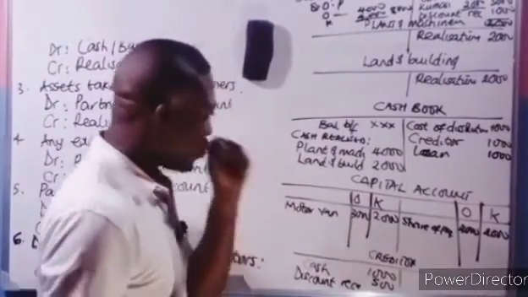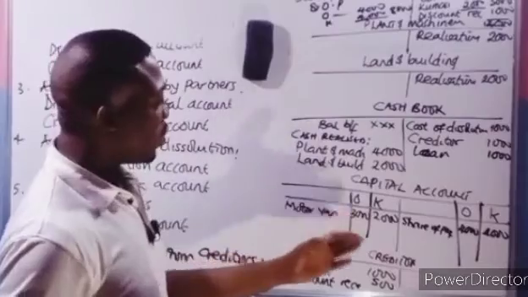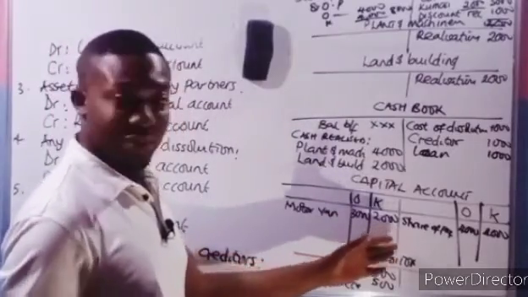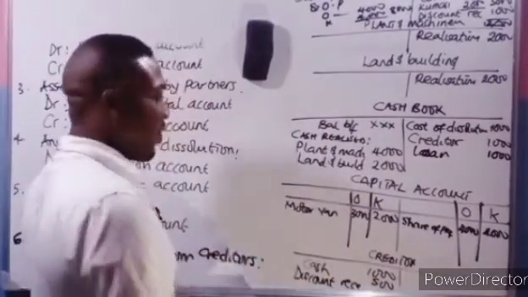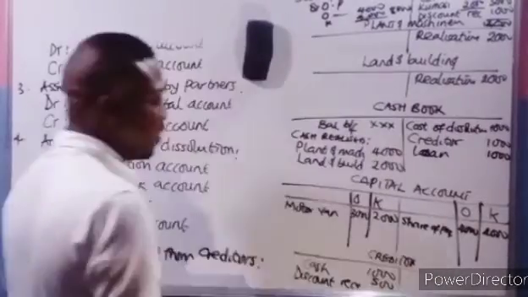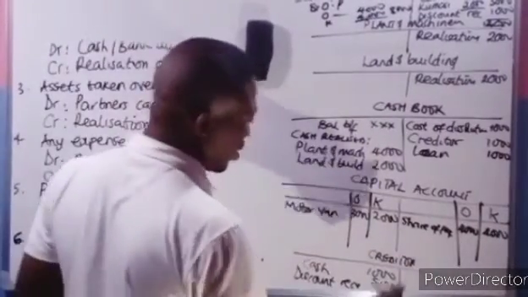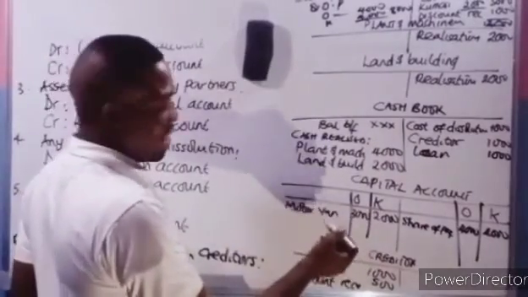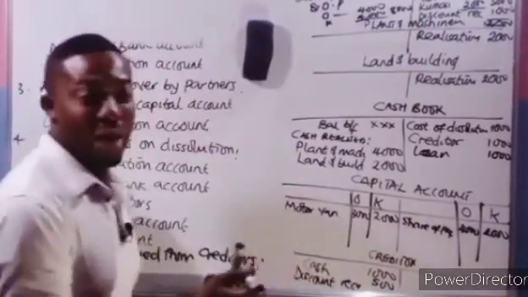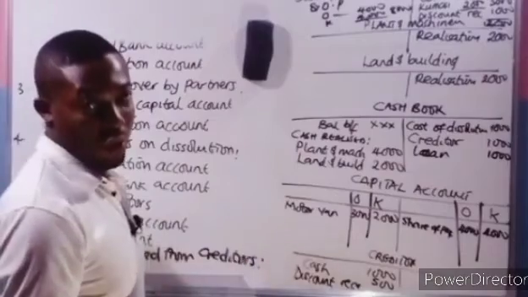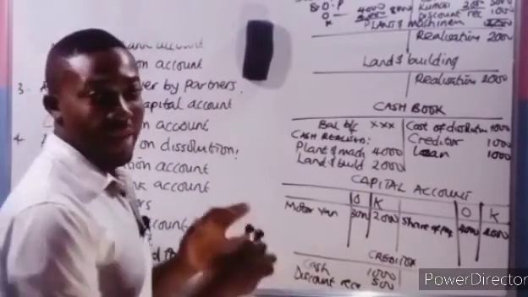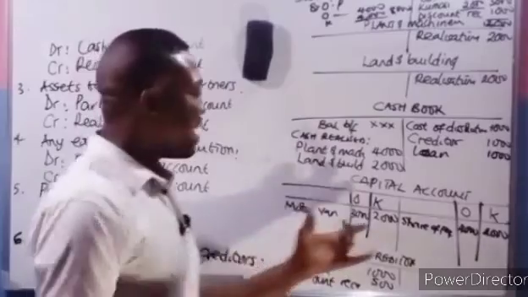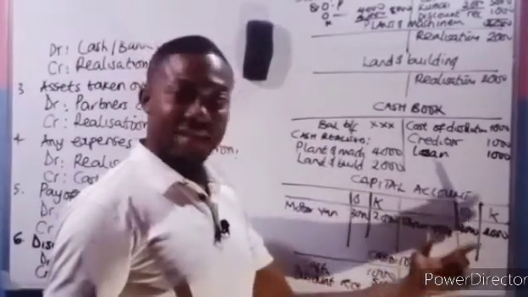Now we're also going to check the capital account. From here, we check if any partner's capital account shows a debit balance. It means that the partner will have to bring in cash. The debit balance insinuates that his debit side is greater than the credit side.